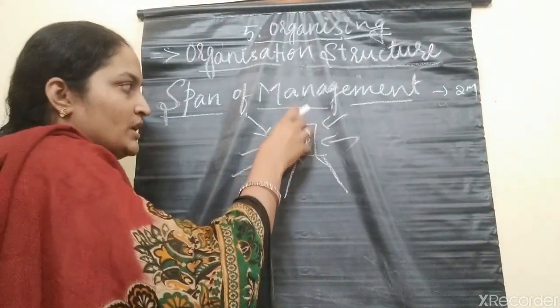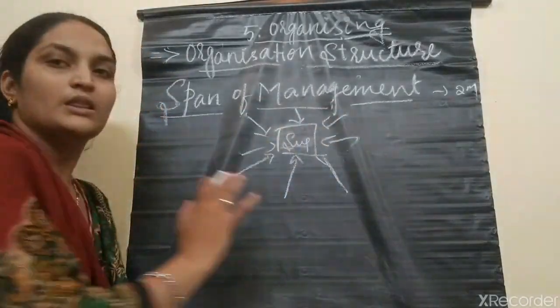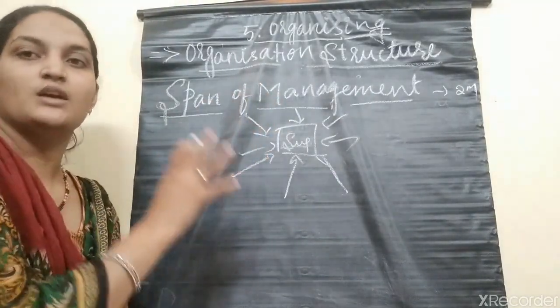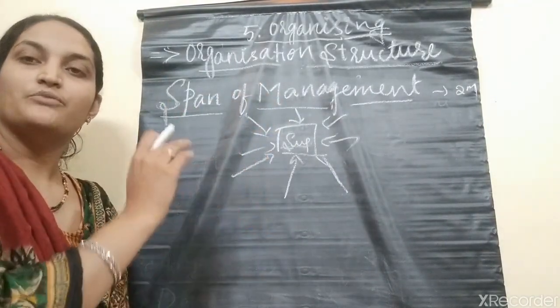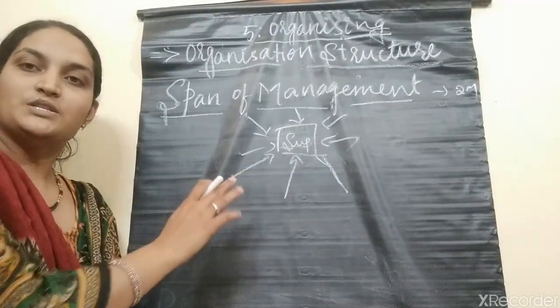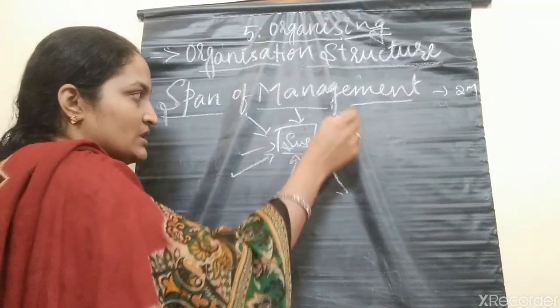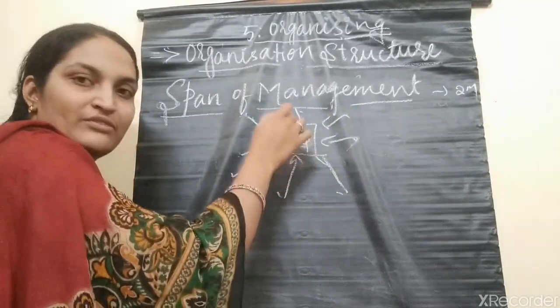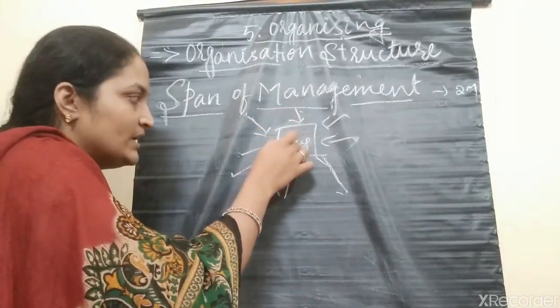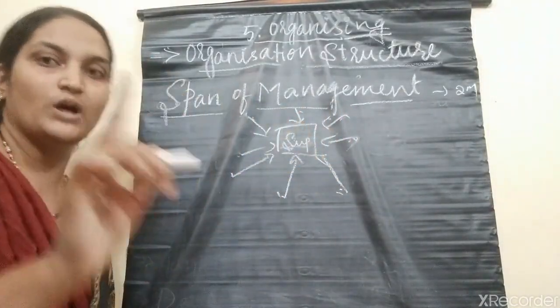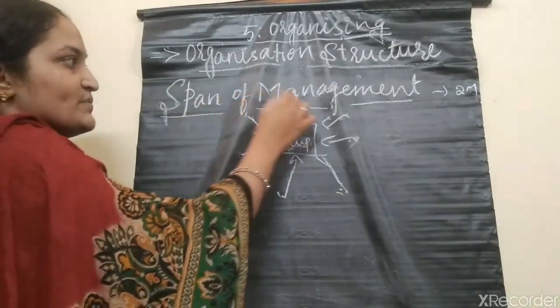The superior is going to manage the number of workers. Each individual worker will get orders from one superior, and each individual is responsible to report to only one superior. That is span of management.